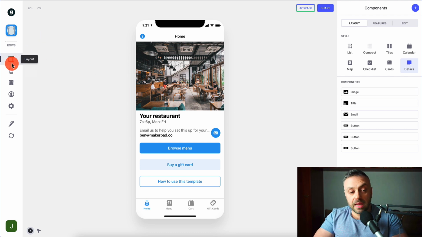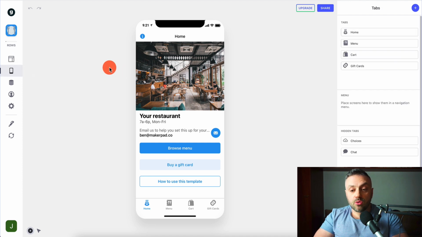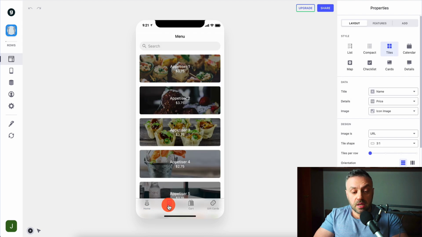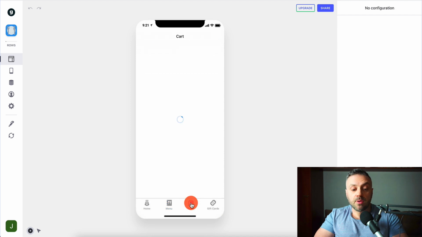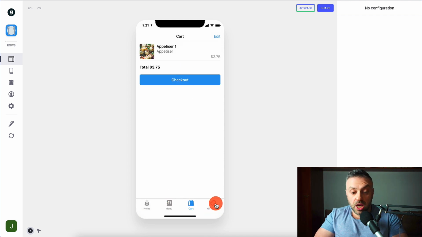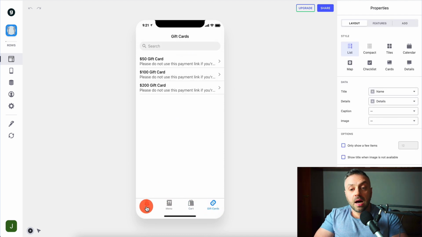We're looking at the layout tab here. We can go to the tabs, and as you can see, the tabs are at the bottom. And this is how traditional iOS apps are made. You have these tabs on the bottom and you can basically click and see this app live, right? This is all happening live. You have the cart, you can do a checkout, you have gift cards, things like that.